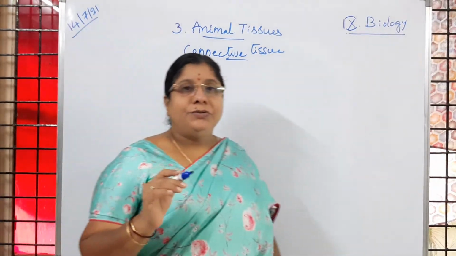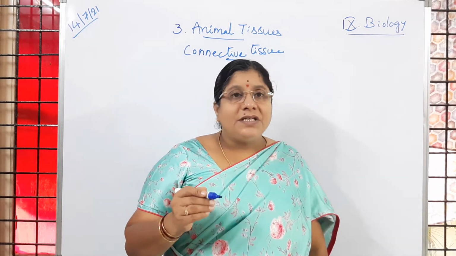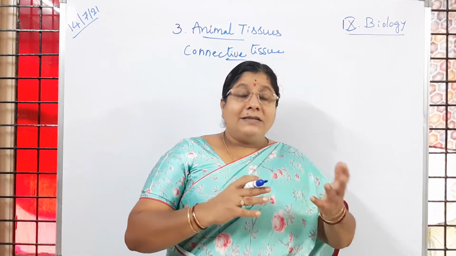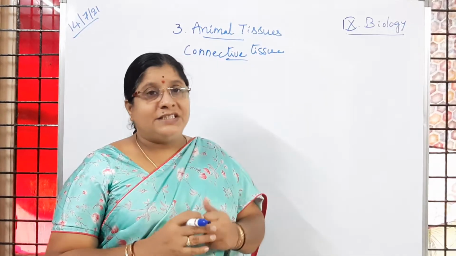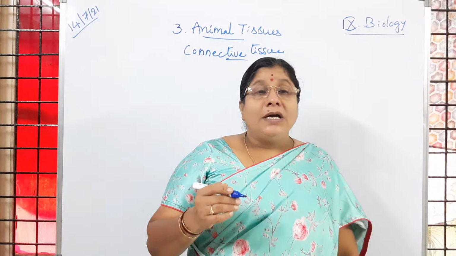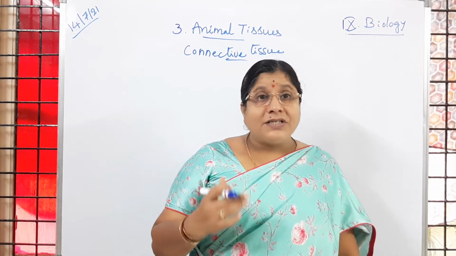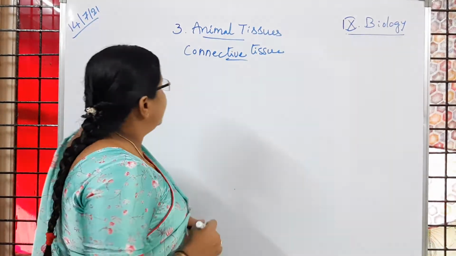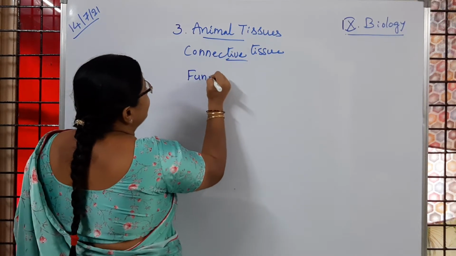Connective tissue is a type of animal tissue which keeps the organs, the systems and the cells which are present, all connected with each other. Is it clear to children? Connective tissue performs different functions. What is the first function you have to remember?